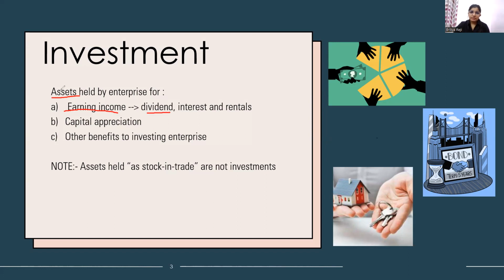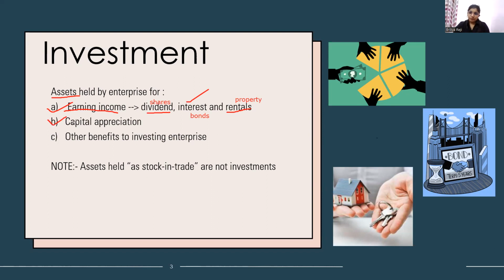From where will we get dividend? We get dividend from shares. From where will we get interest? From bonds we get interest. In case of rental, we get it from property. So these are the main three types of income: dividend, interest, and rental. If any asset helps us earn income in these three forms, then it falls under the category of AS13 investment.